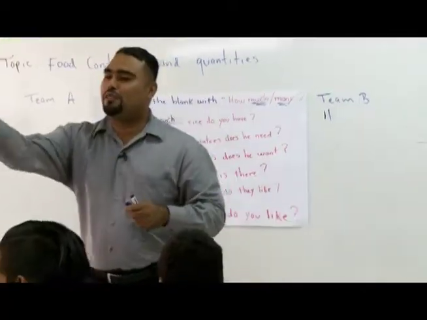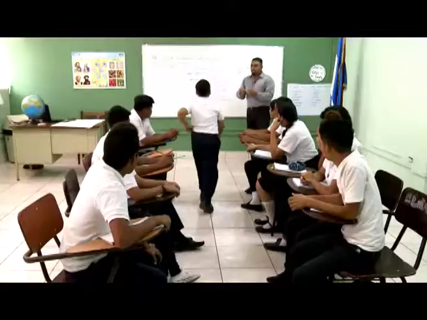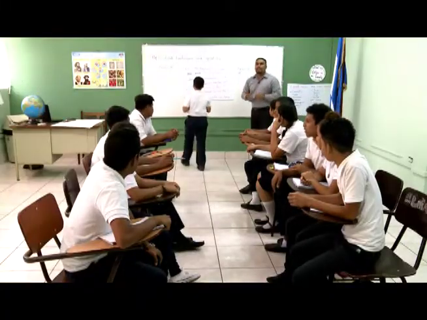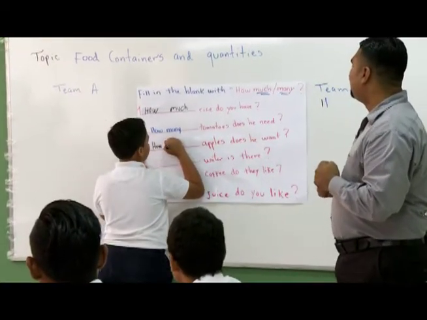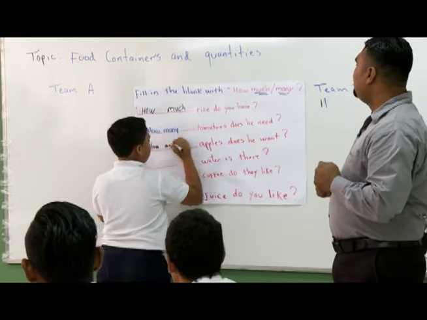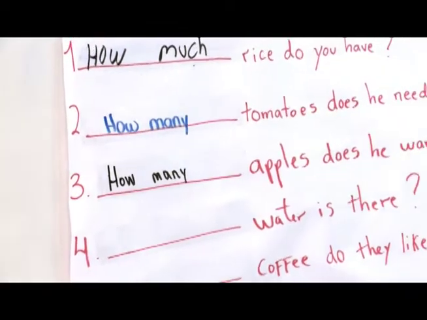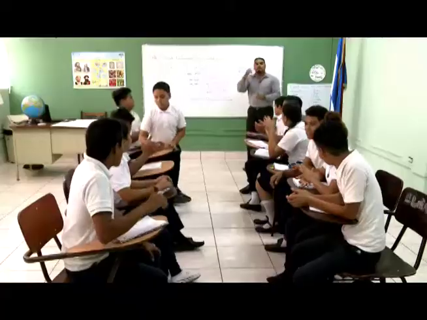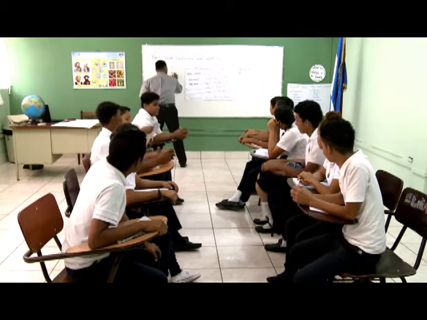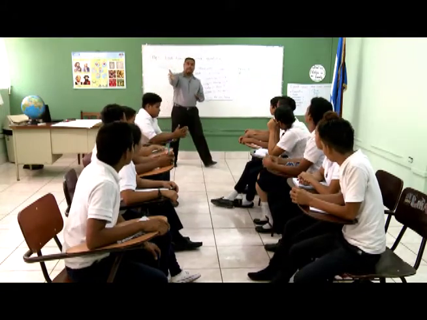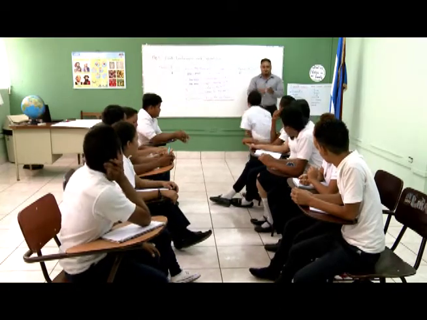Okay, one more person from team A. One volunteer. Okay, go to the board. Hurry up, hurry up. How many apples does he want? Very good. Clap for him. Excellent. Good job. Okay, one person from this group. So 1 point for team A. Okay, now team A, go to the board. Sorry, team B. Volunteer. Okay, go to the board.